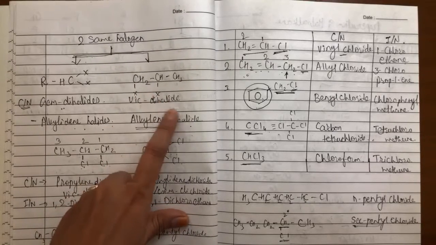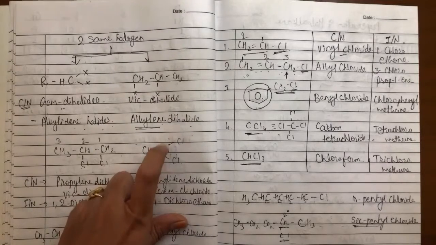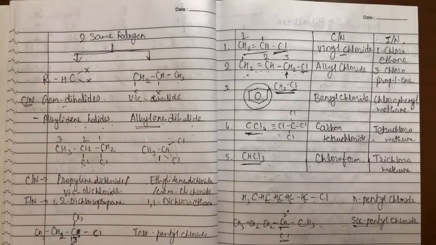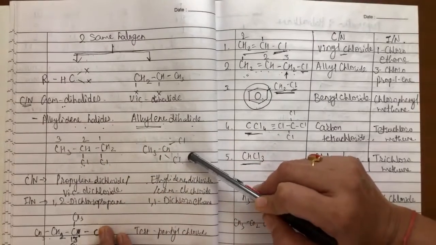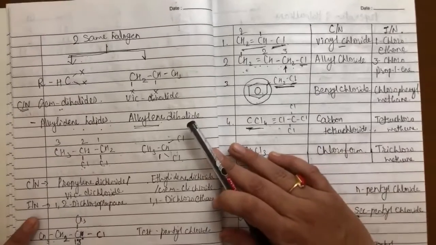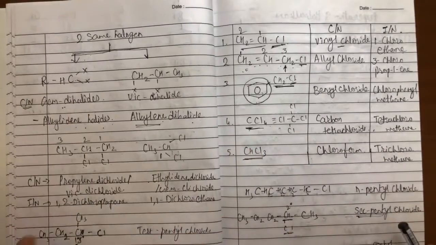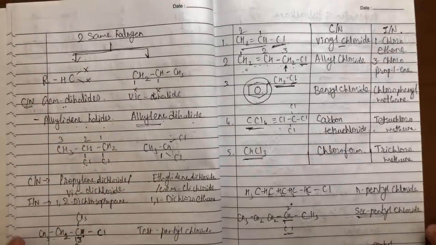So this is known as vicinal dihalide or alkylene dihalides. Both the examples I have given here. The IUPAC name we write as per rule, but for common nomenclature we'll use these terminologies.